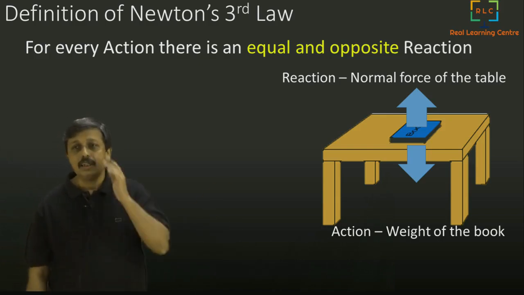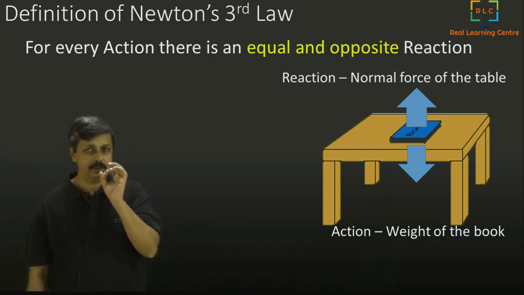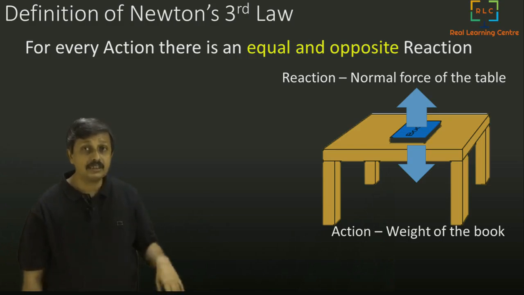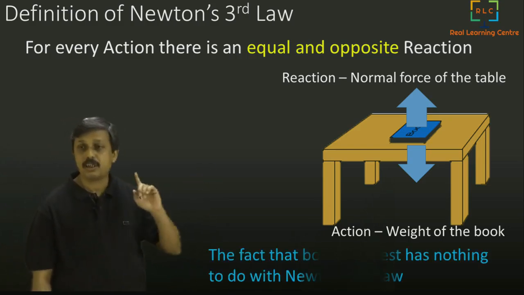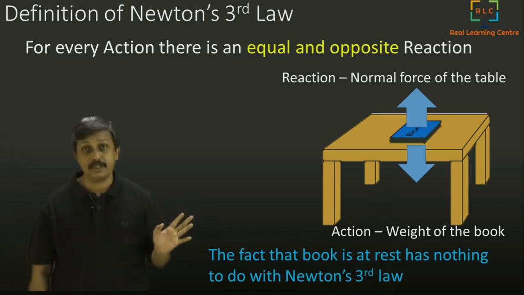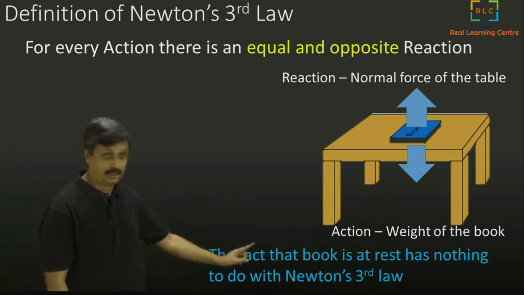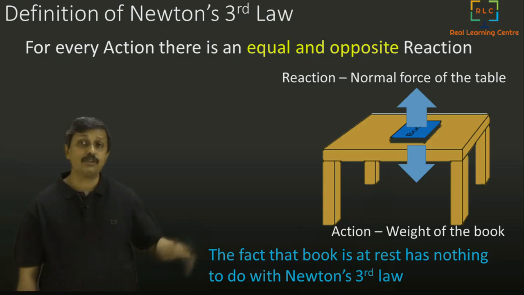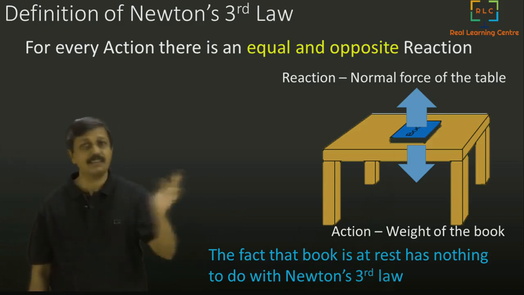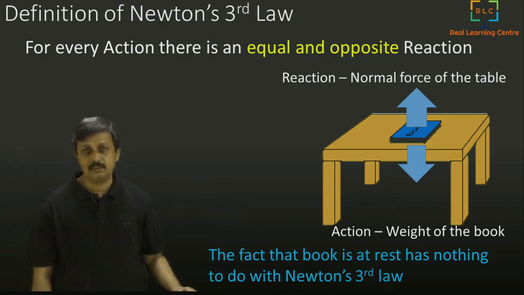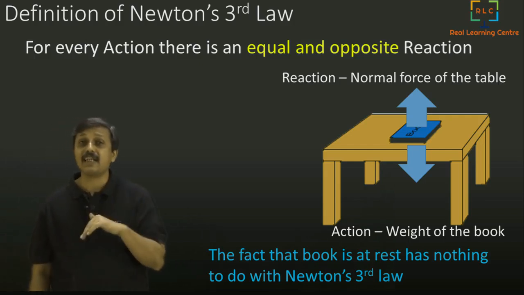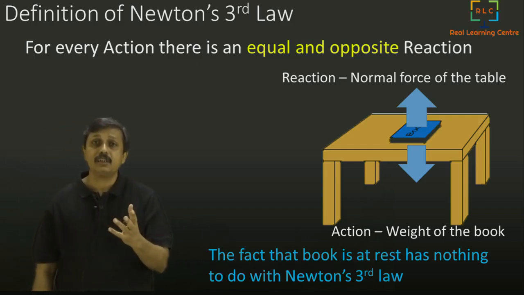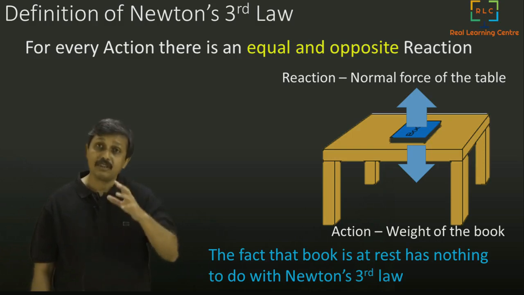Now, one important thing you have to understand. You cannot say that these two forces are equal and opposite and hence the book is at rest. It's a wrong statement. The fact that the book is at rest has got nothing to do with Newton's third law, at least directly. These two forces, reaction and action, don't act on the same body.